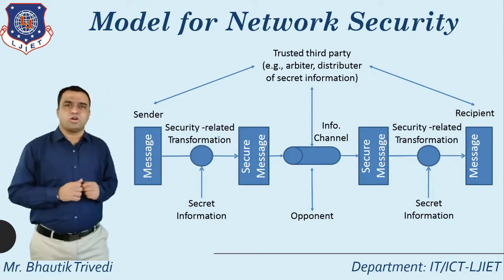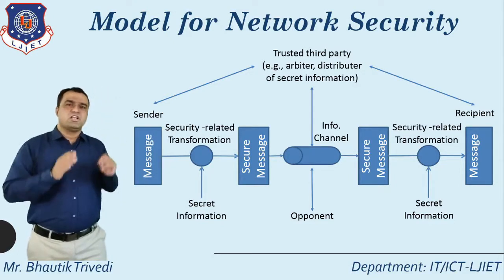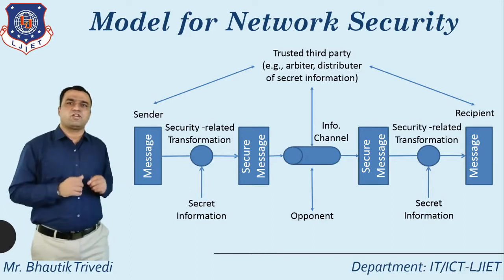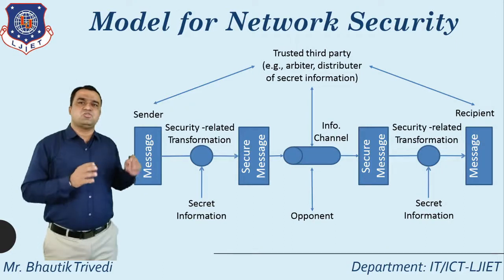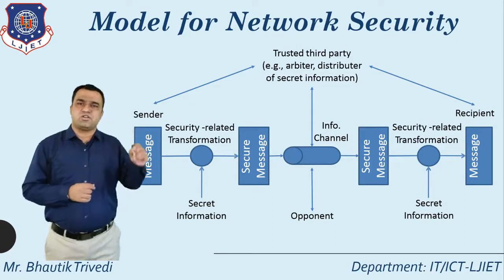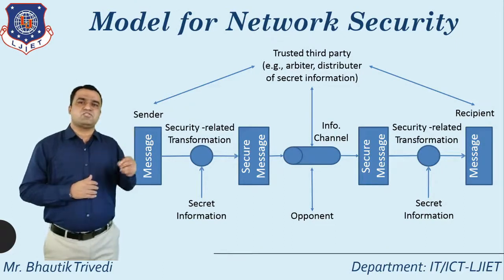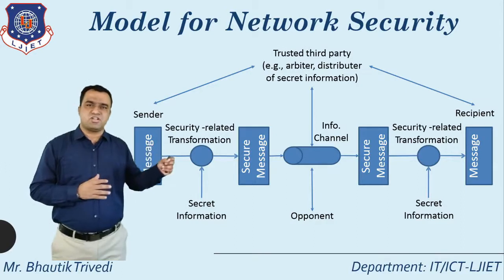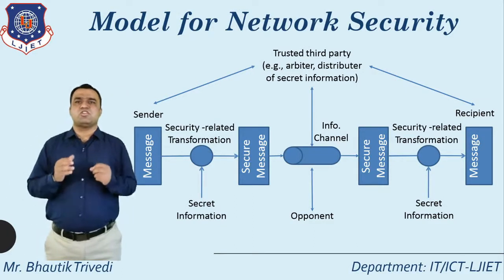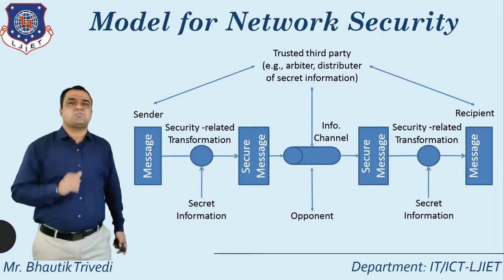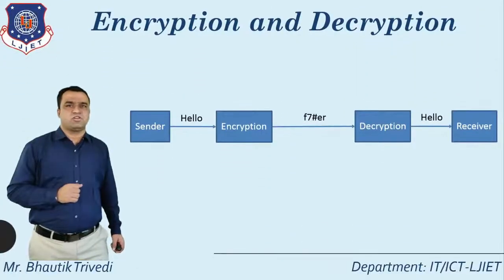That is known as the model for network security. The main fundamental is that between sender and receiver, you apply the security related transformation using secret information, and whatever message you generate is known as a secure message.